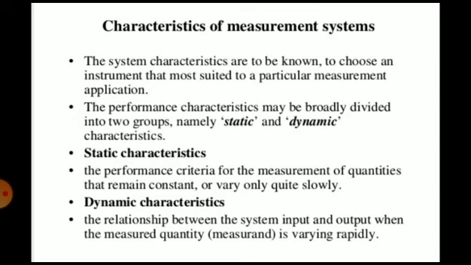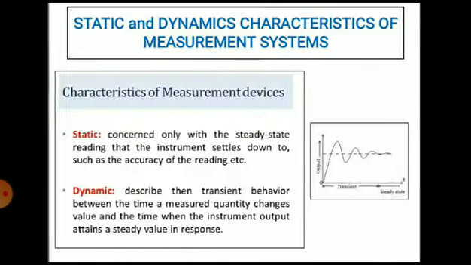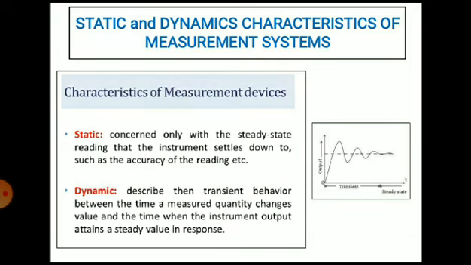Second is dynamic characteristics. It involves the measurement of quantities that are rapidly varying with time. The dynamic relations that exist between the output and input can be examined with differential equations. These criteria are called dynamic characteristics. Now you can see in the graph. The graph consists of two responses. First, a transient response, and second, it is followed by the steady state response.